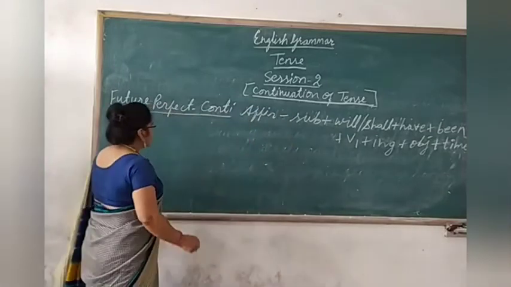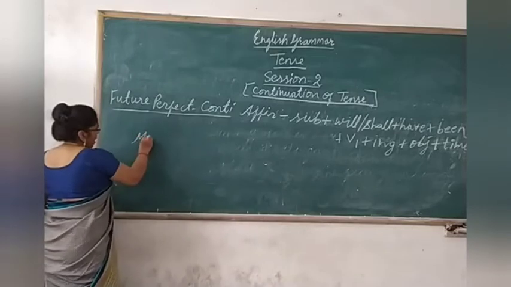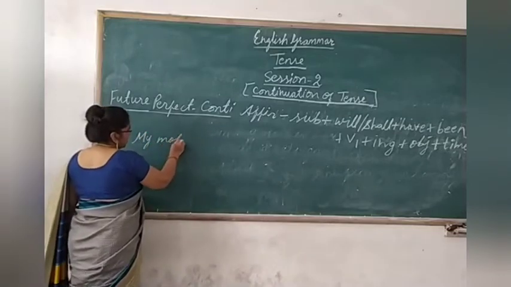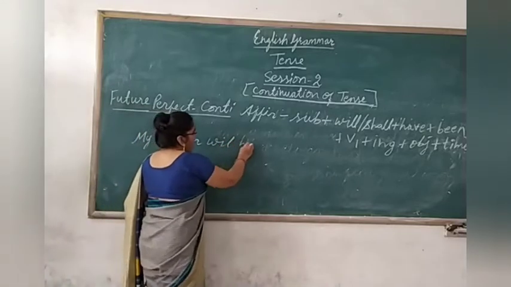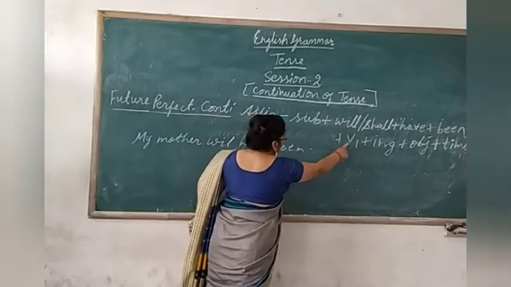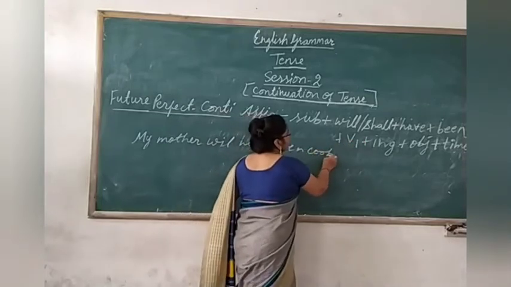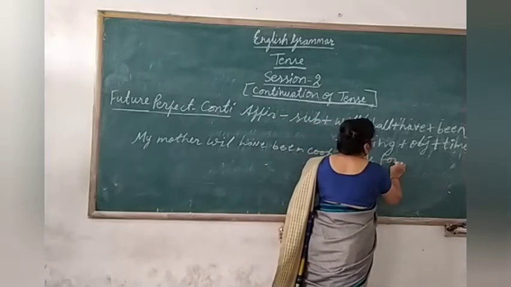Now let us construct the sentence with this structure. My mother will have been cooking the food.